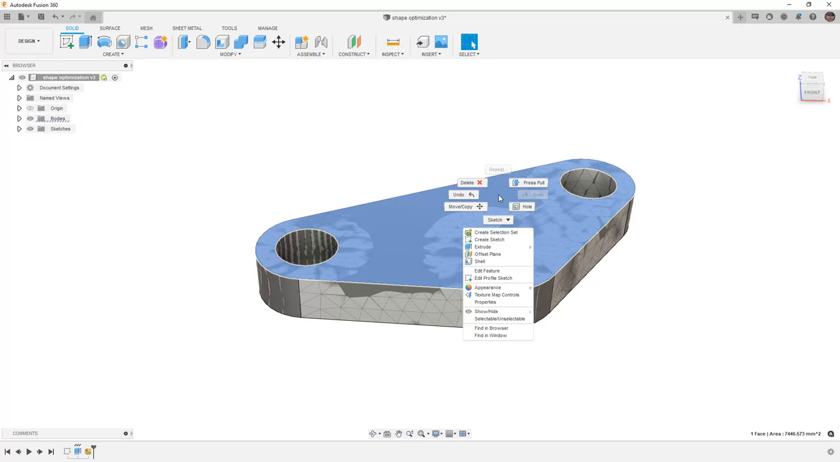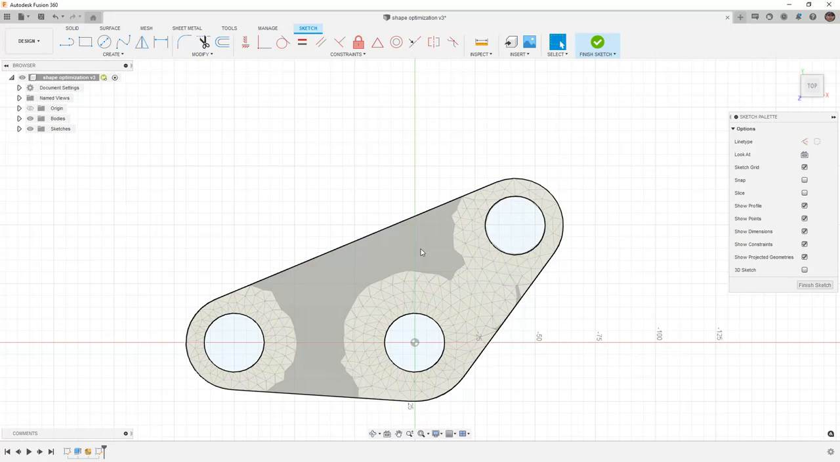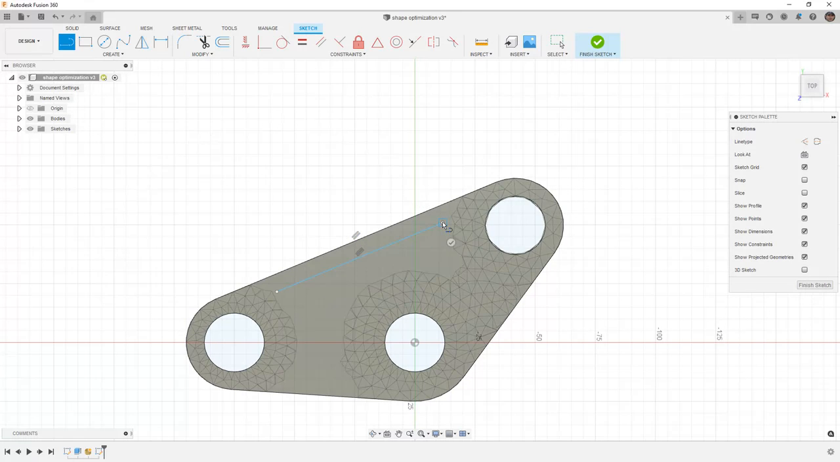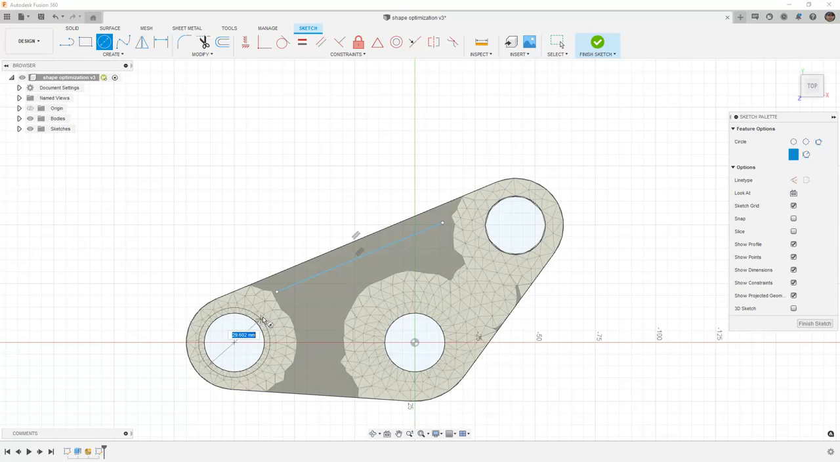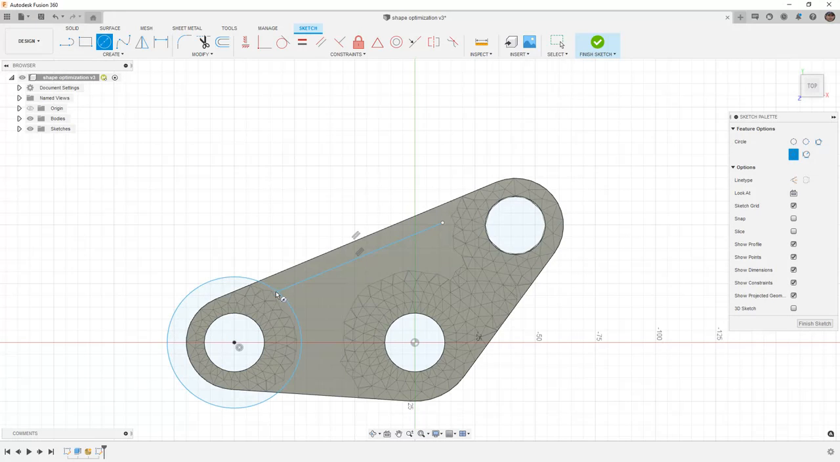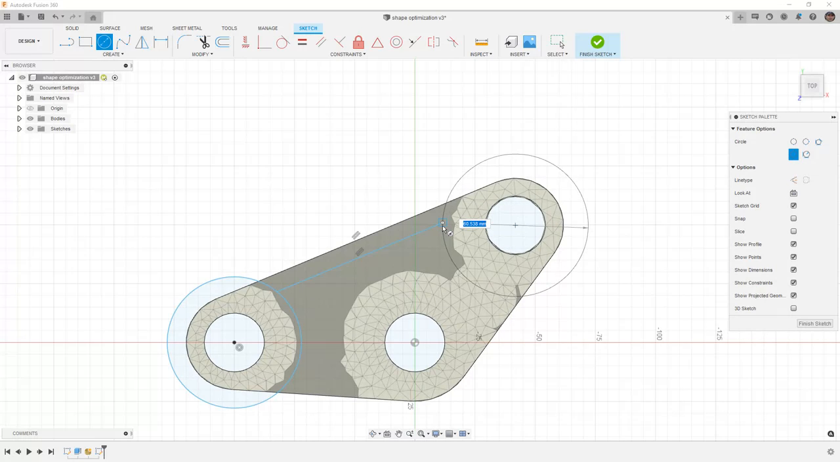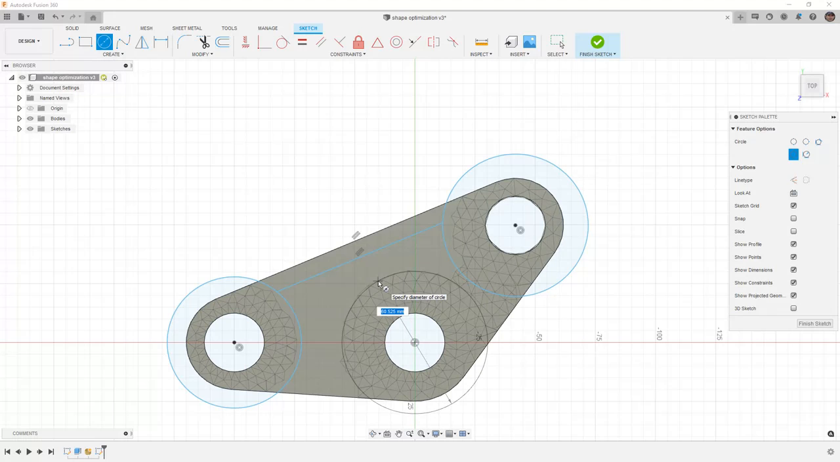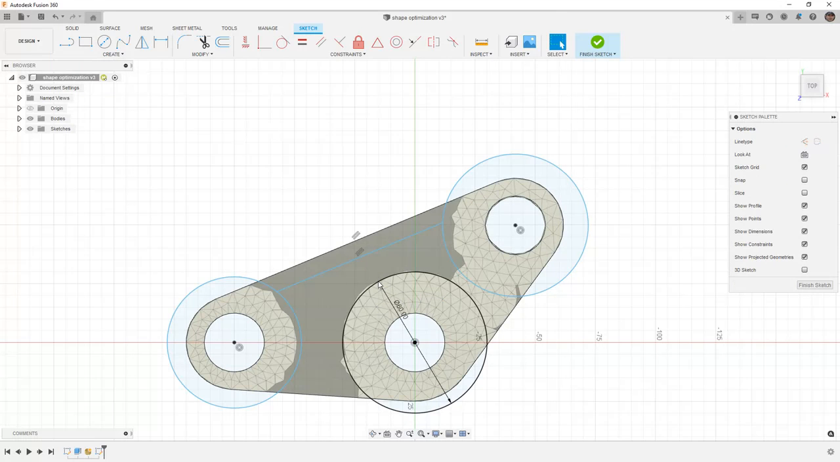For this example, I'm going to start a new sketch on the top face, and I'm going to use my line tool to begin drawing a line that's parallel to that upper edge. You see that it's automatically applied. Then I'm going to use my circle tool. I'm going to bring a circle out until it hits that here as well. And then for this last one, I'm going to draw a circle that is 60 millimeters in diameter.